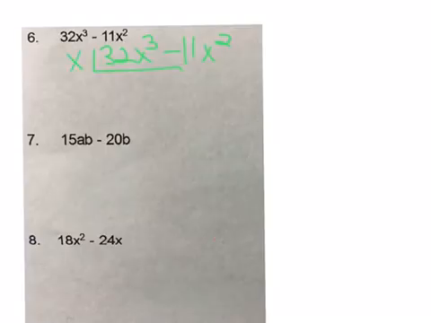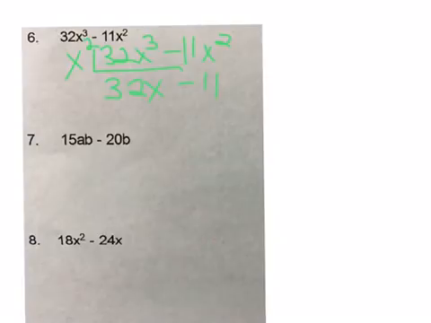They each have an x squared, so I'm going to pull out x squared. 32x cubed divided by x squared gives me 32x. I have one x left over because it's x times x times x divided by x times x, so that leaves you with 1x. Now, negative 11x squared divided by x squared is going to leave you with negative 11.